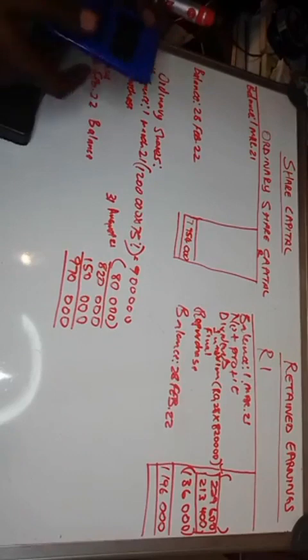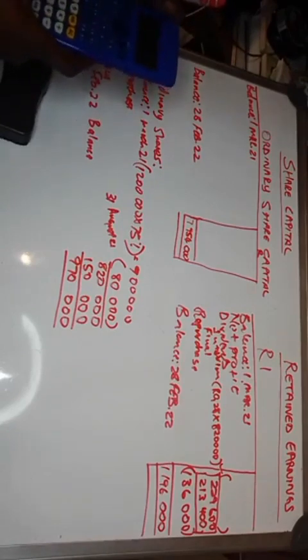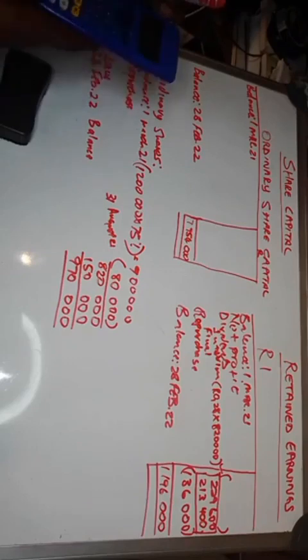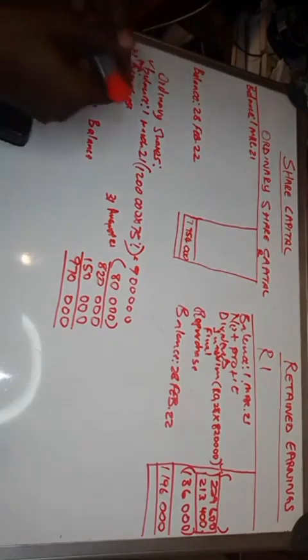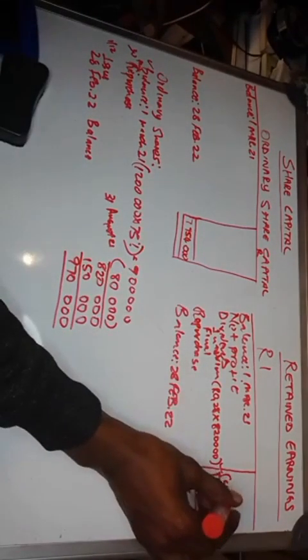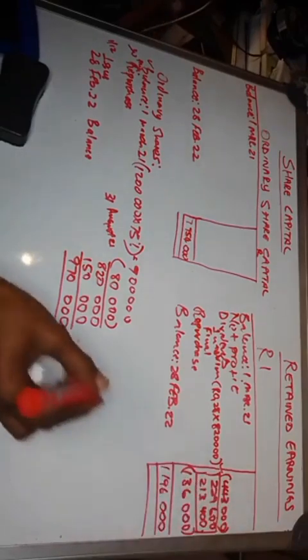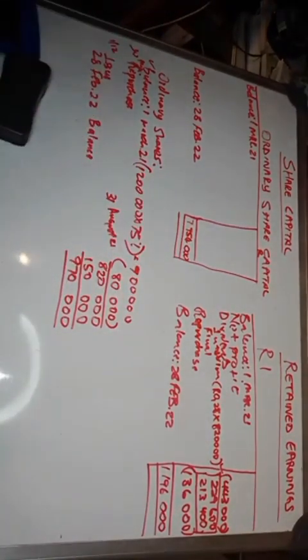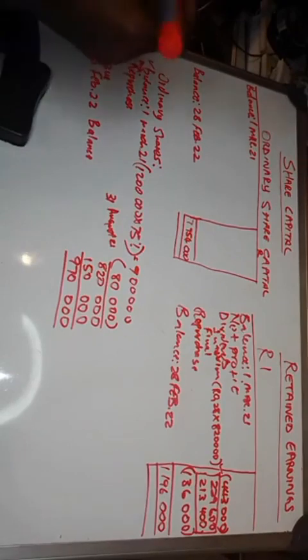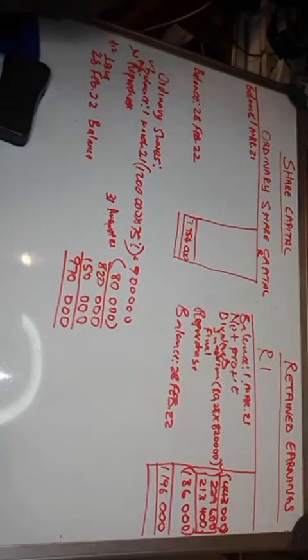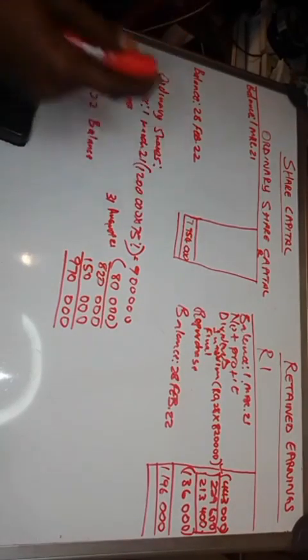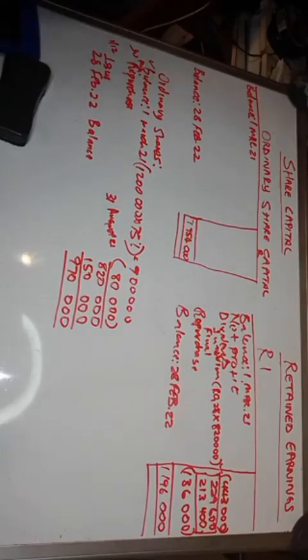Then you can calculate the total dividends: 229,600 plus 213,400, then you have 443,000 as your total dividends that we will subtract under the retained income, right?